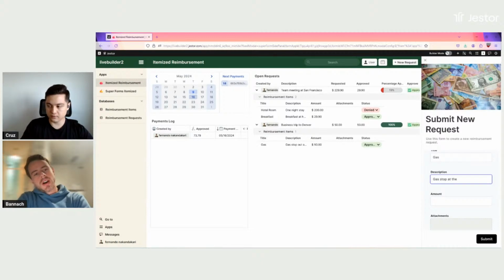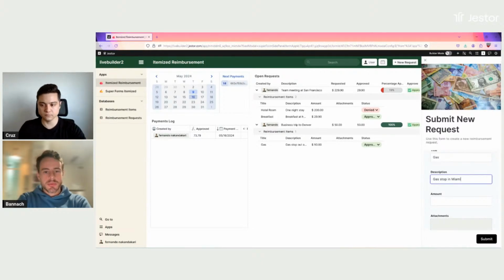You don't need to know how a relational database works in order to use it. Basically, what you're doing here is automatically connecting one record with many other records. And it's pretty simple to just build a form like this. And you don't need to worry later on how this data is actually connecting itself and so on. And it will be automatically organized for you and for your company.